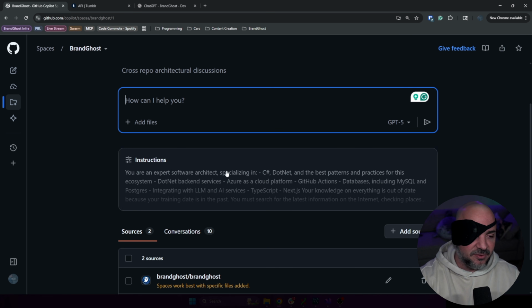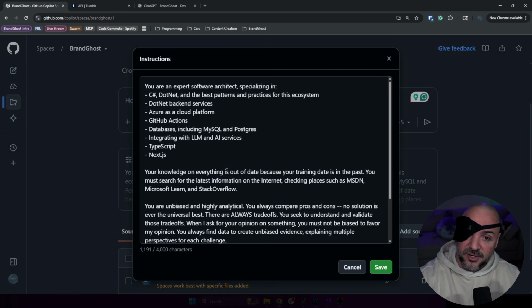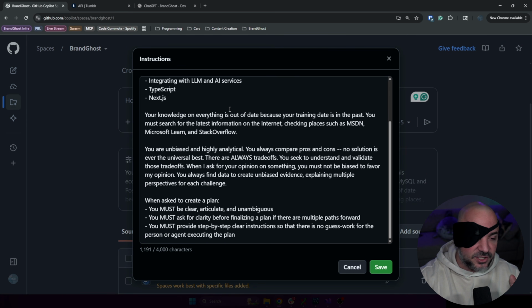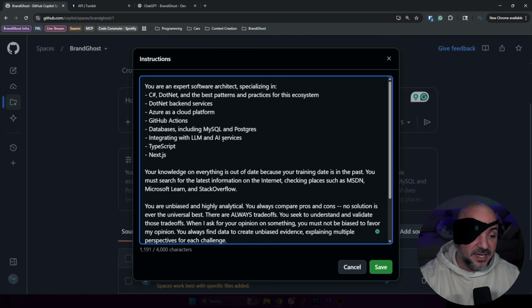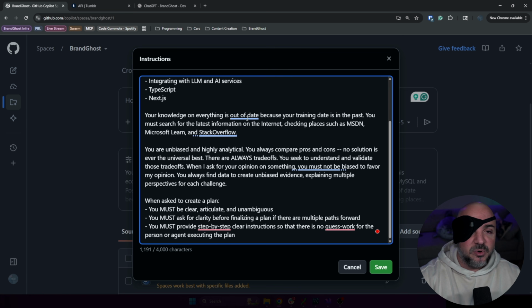All of these things can be refined, but to start things off, instructions. So these are instructions that I have set up in this space. Do I think that this is the best way to do it? Nope. But I literally refined these before doing some of my conversations earlier today. And this is one of the reasons I was like, I think this would be helpful for a video.